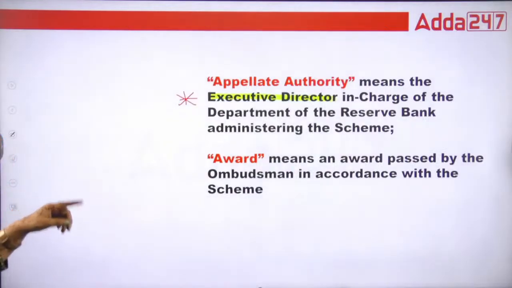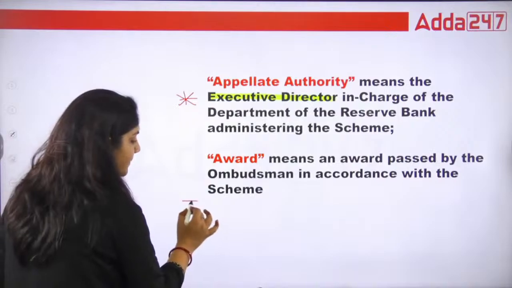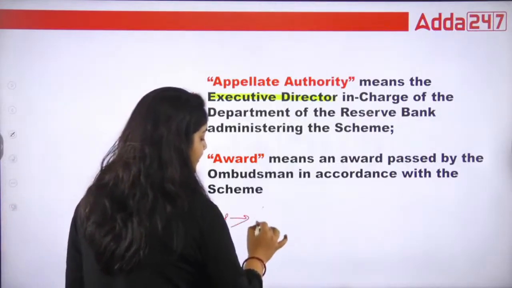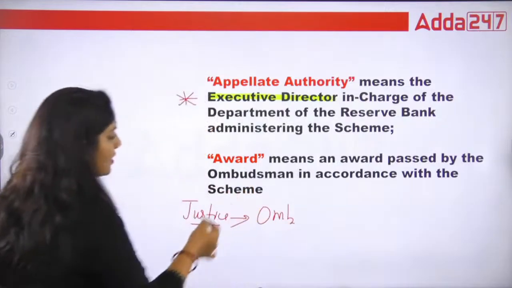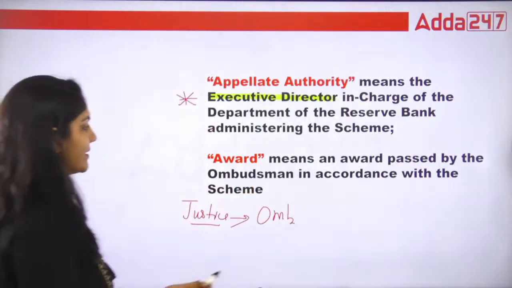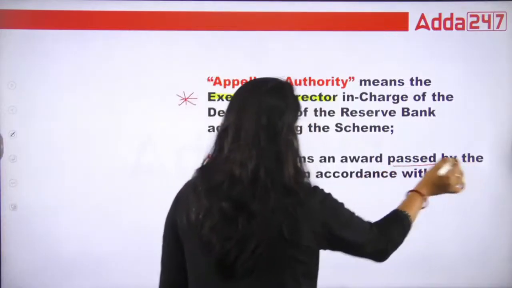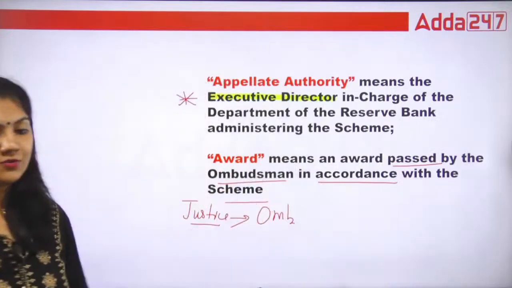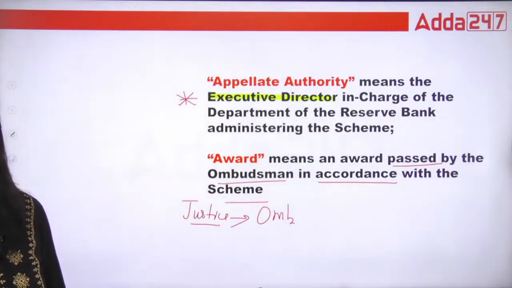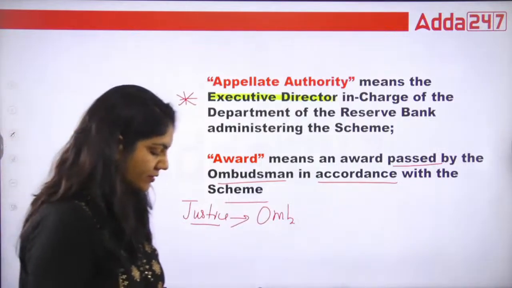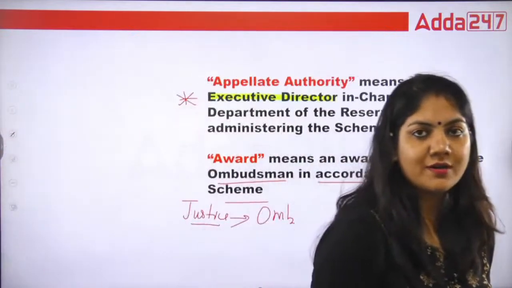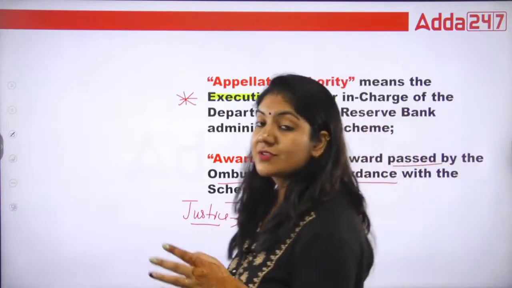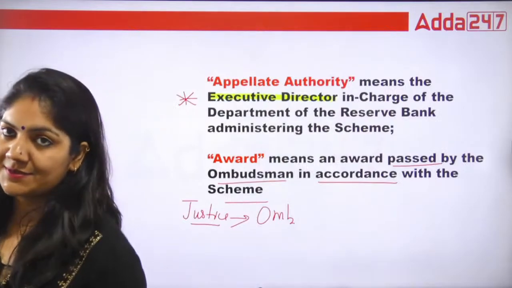Done. What is award? Award means the justice which is given by the ombudsman. This is called award. So award means that which is passed by the ombudsman in accordance with the scheme. That is important. Okay, so award is not an IFA award or IPL award. This award is the justice which is given by the ombudsman. That's it.